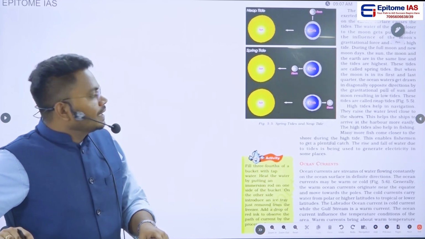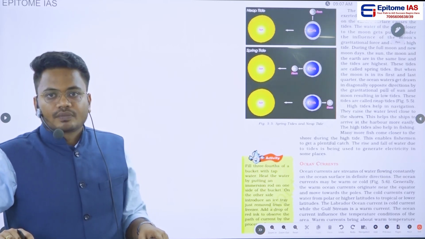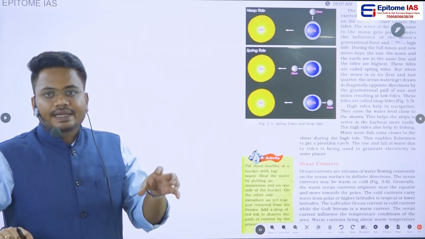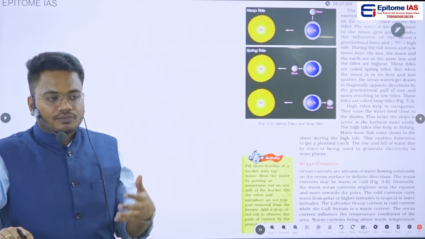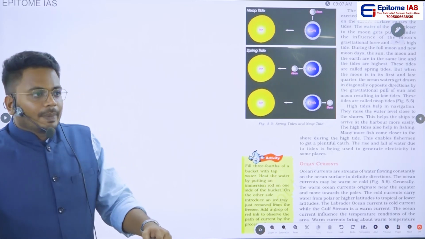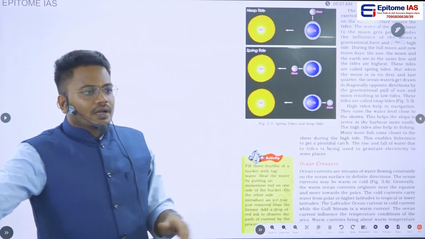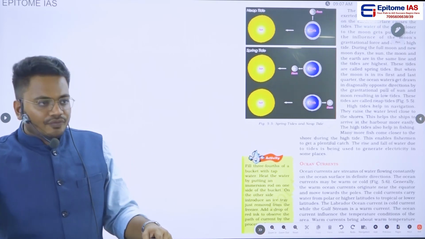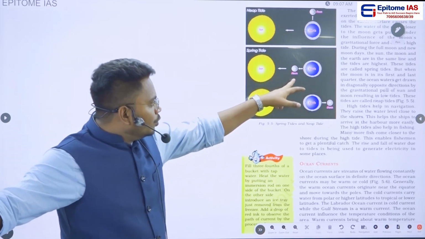One, spring tides; second, neap tides. Obviously, during the spring tides and neap tides we will be experiencing high tide and low tide. That is different. But when do we call a tide a spring tide? When the sun, the moon, the earth